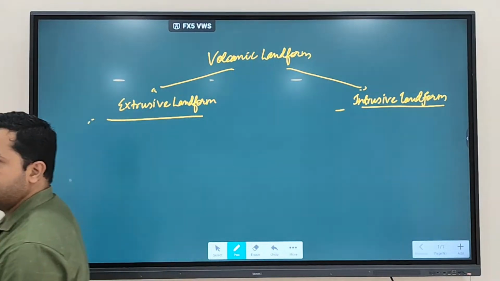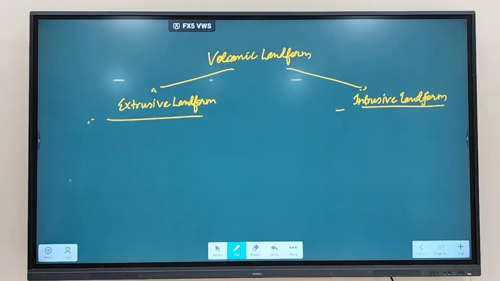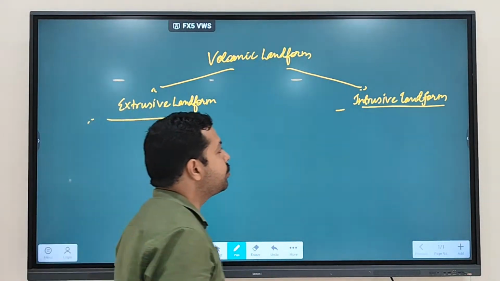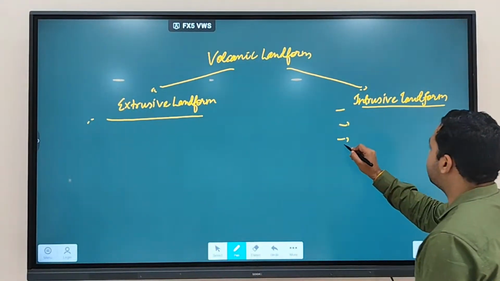So the next part that we have is volcanic landforms. It is divided into two parts: extrusive landform as well as intrusive landform. Now, intrusive landforms we have already discussed. These include what?